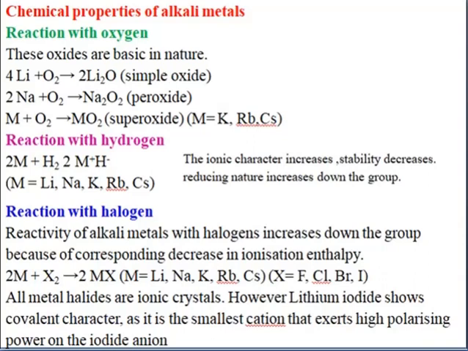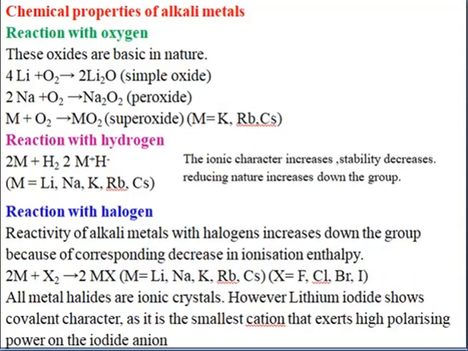Apart from that, we know oxygen has other oxidation numbers also, that is -1 and -1/2. If the oxygen is in the -1 oxidation state, then we call that a peroxide. If it is in the -1/2 oxidation state, then it is called a superoxide.